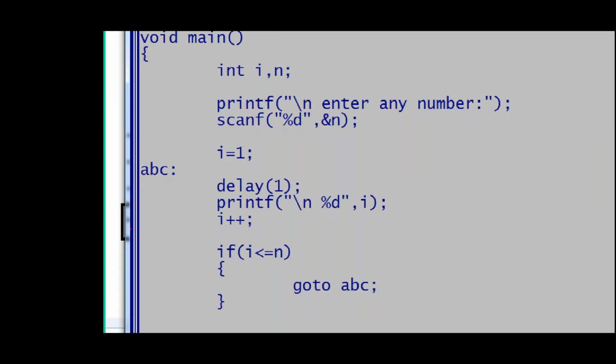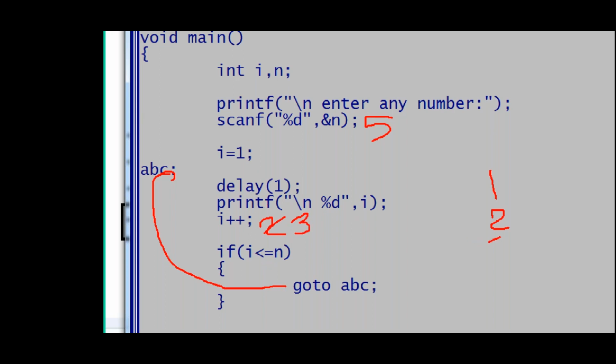See how it executes. First step, guys. First, we enter a number. I entered 5, guys. i is 1. 1 is printed. Next i++ gives 2. 2 less than or equals to 5? Yes, go to ABC. Now it goes to ABC. The i value is printed. i value is 2. Again i++ gives 3. 3 less than or equals to 5, go to ABC. Now 3 will be printed.